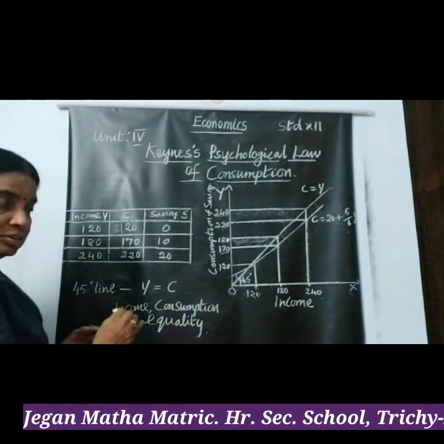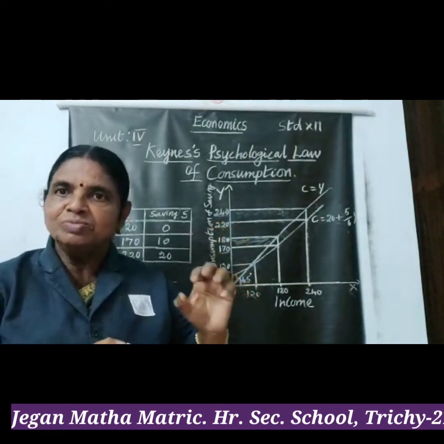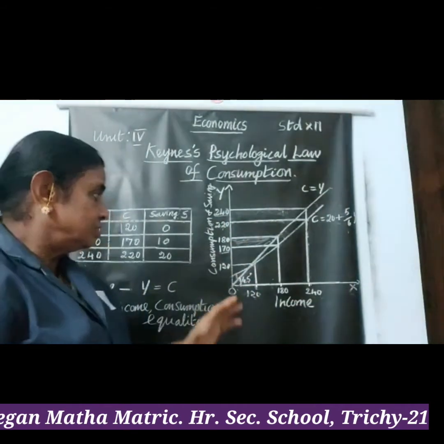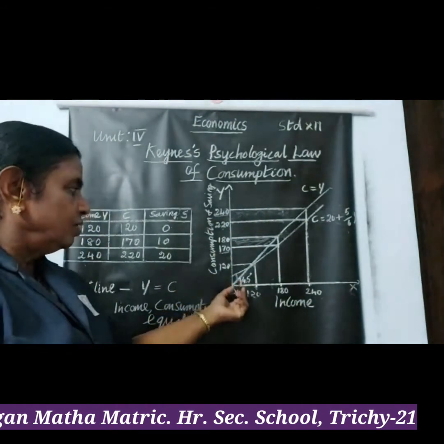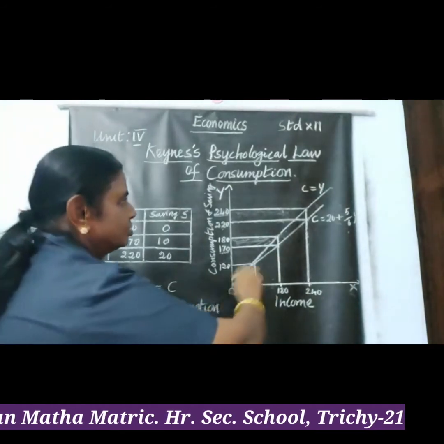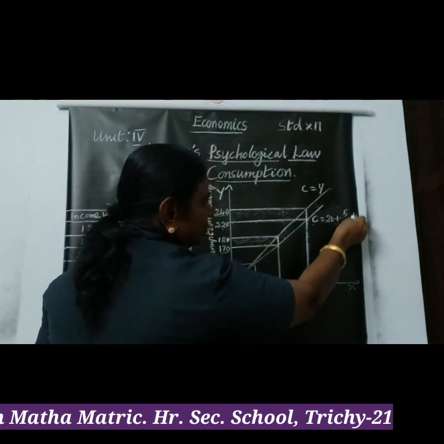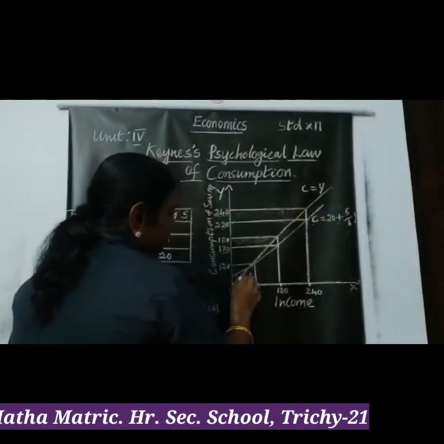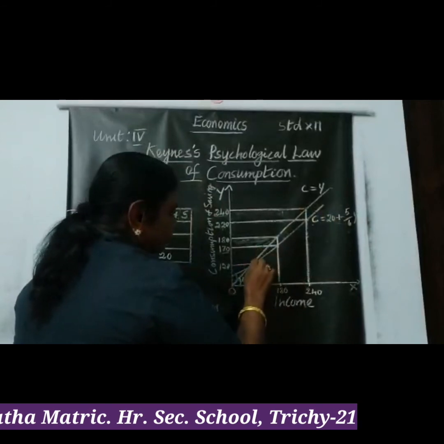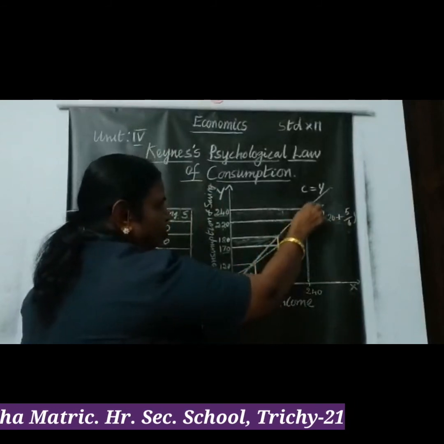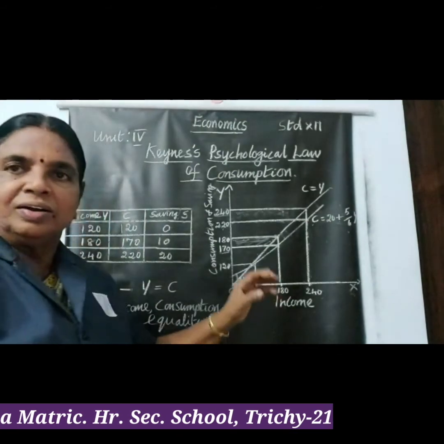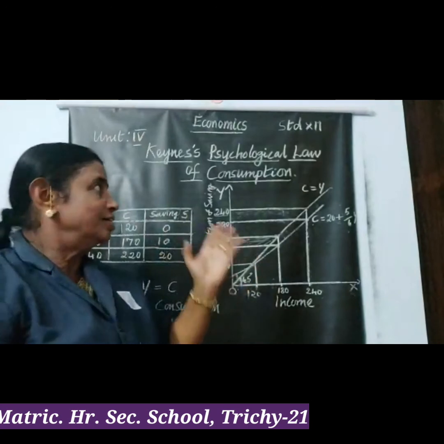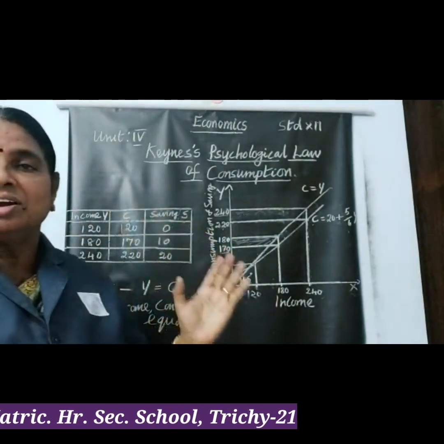I think now you have understood the concept of Keynes's psychological law of consumption. So here, the consumption function is C equal to 20 plus 5 divided by 6 Y, income. And here, see this income line, that goes for 120, 180 and 240. So now easily you can understand the concept of psychological law of consumption.